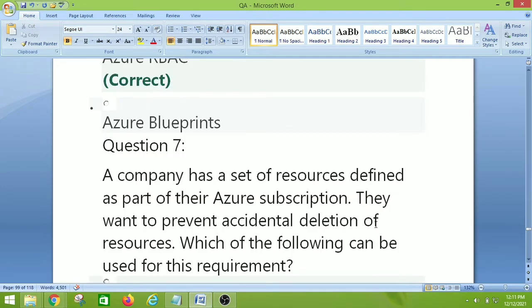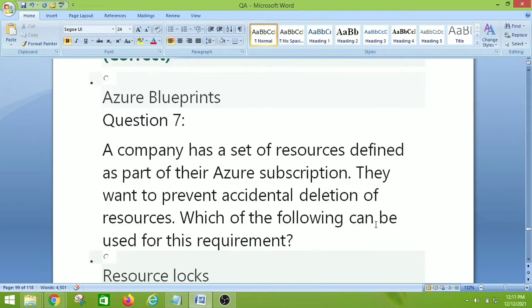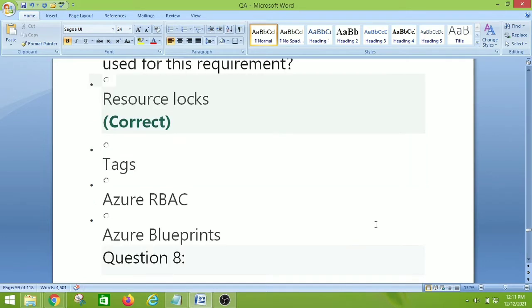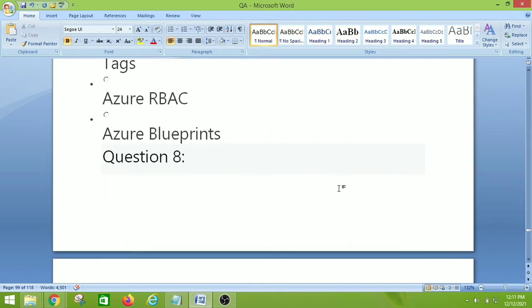A company has a set of resources defined as part of their Azure subscription. They want to prevent accidental deletion of resources. Which of the following can be used for this requirement? So we have resource logs, tags, Azure RBAC, Azure Blueprints. So the right answer is resource logs. Let's move on to the question number 8.